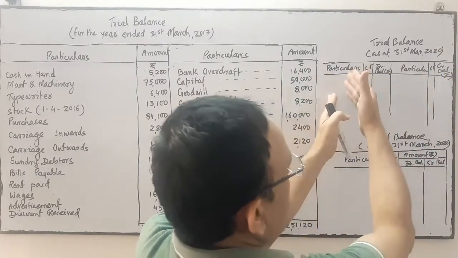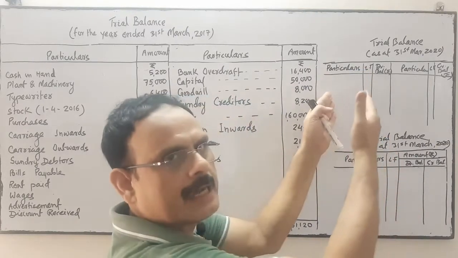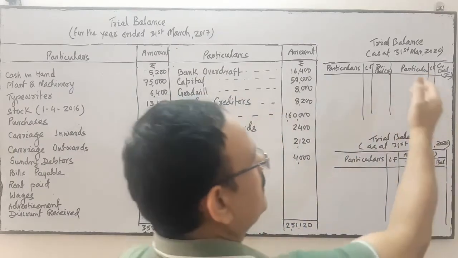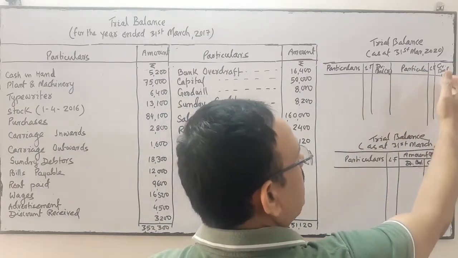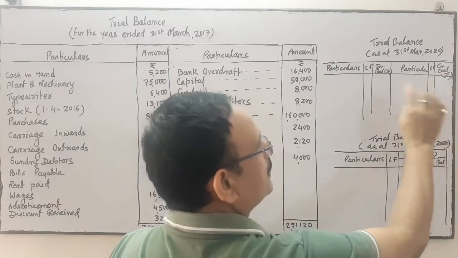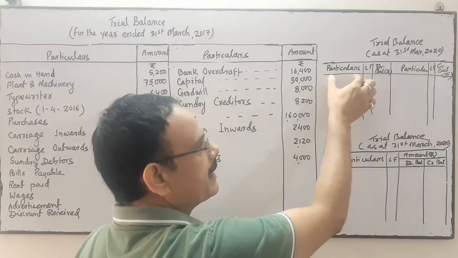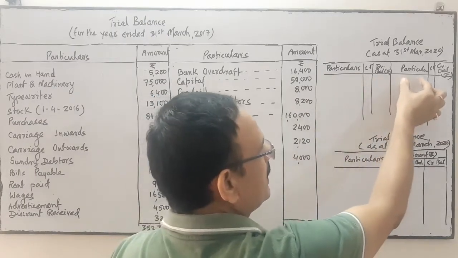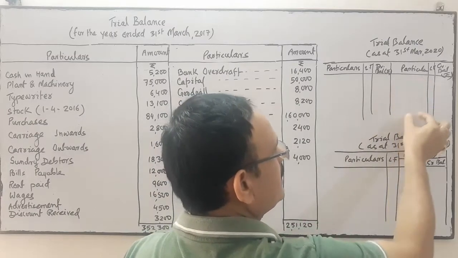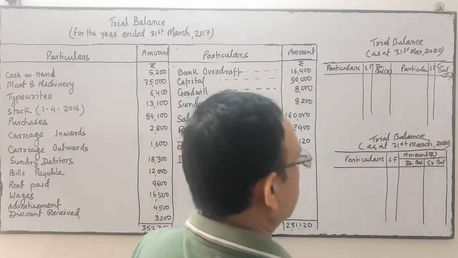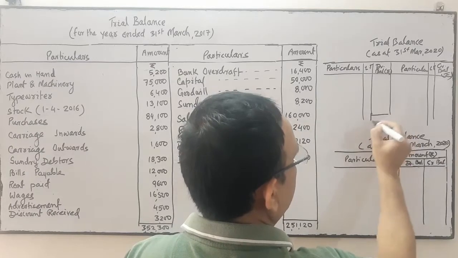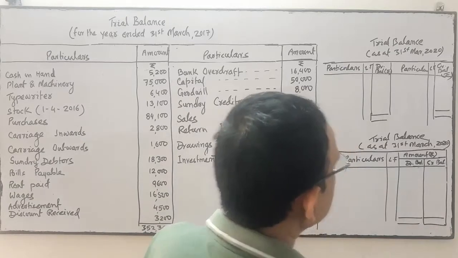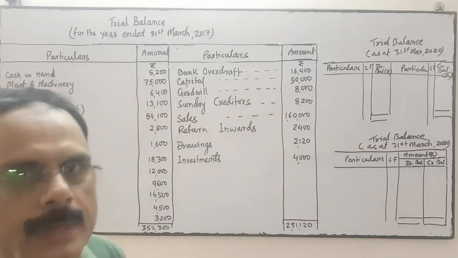Particular means this: in this particular we write the ledger which has a debit balance, and in this particular we write the ledger which has a credit balance, and their amount we write over here. So the ledger of debit balance we write this side, amount this side. The ledger of credit balance we write the name of the ledger this side and the amount this side, and both sides must tally. Here also we tally this and this side. This is a way of preparing the trial balance.